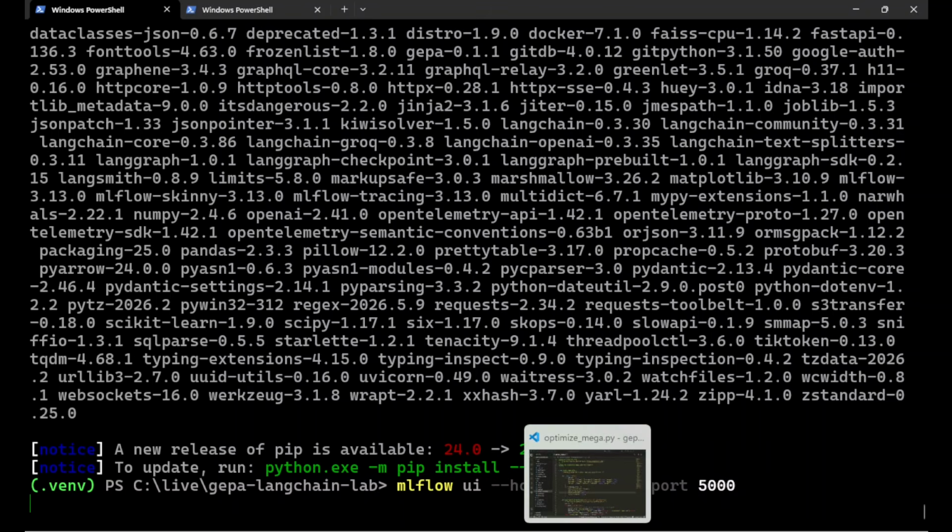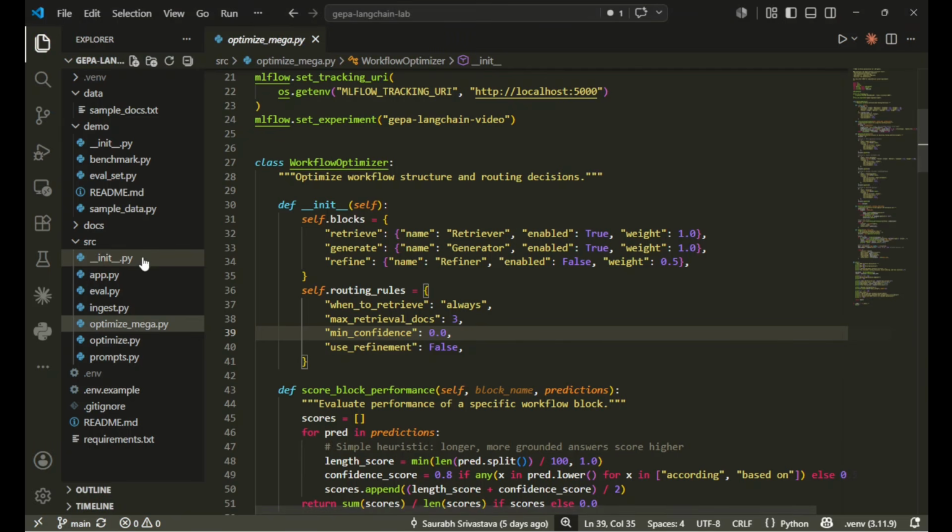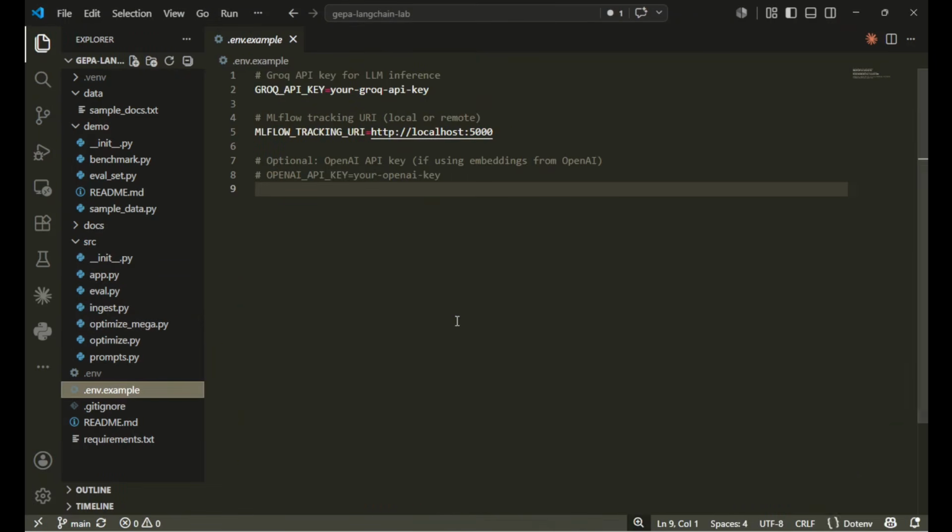Now, the demo will be in three steps. One thing I wanted to mention is that there is an env file. I created a copy of this example env file and then pasted my Grok API key in that original env file. For this particular demo, we will be using Grok.